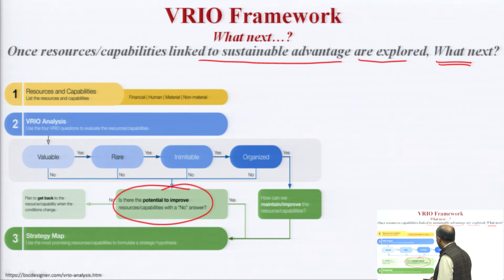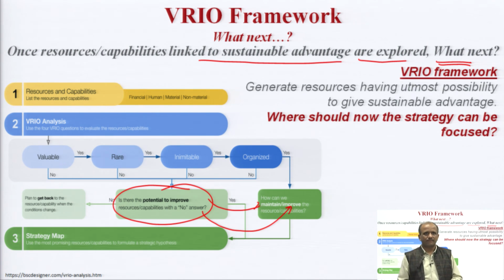I will check how I can maintain its real potential while using it, and second, how I can improve the existing potential of the resource. So the next step after this entire VRIO framework is to check how I will improve and sustain the potential of that resource.